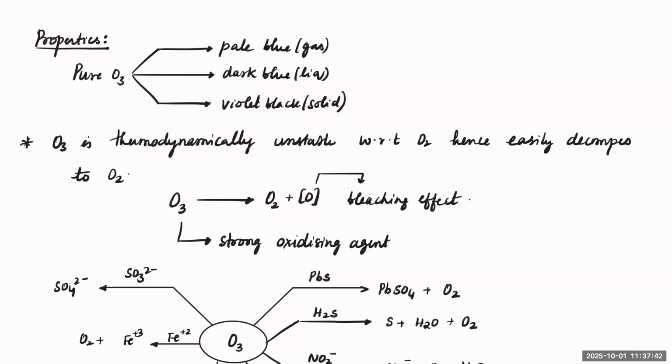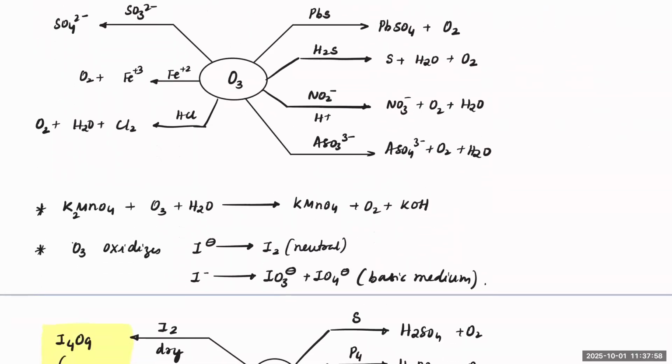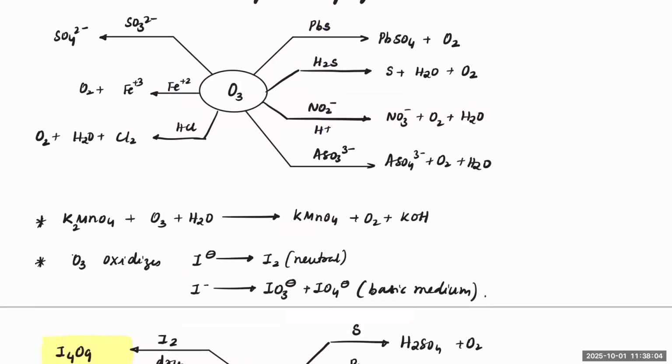O3, when you heat it, will become O2 plus nascent oxygen. Now, nascent oxygen can be used as an oxidizing agent as well as a bleaching agent. It is a very strong oxidizing agent. That's why in all these reactions things get easily oxidized. PbS will get oxidized to PbSO4. H2S will get oxidized to colloidal sulfur.